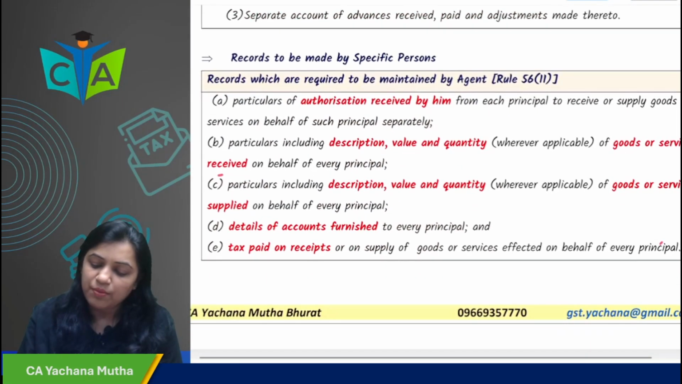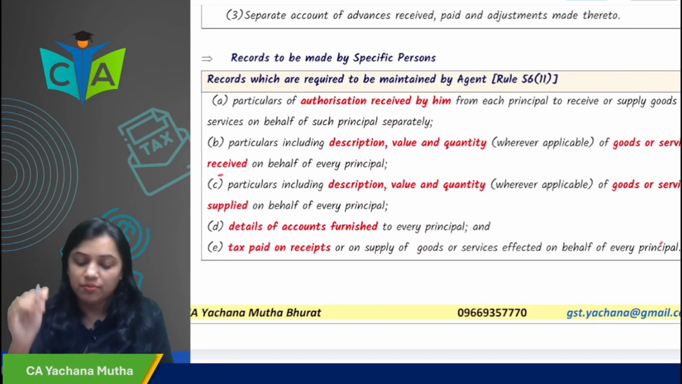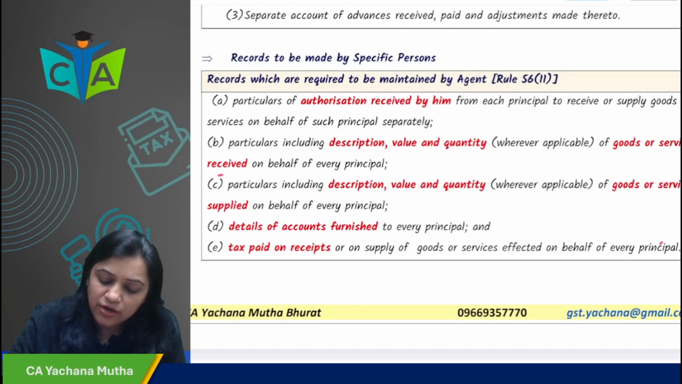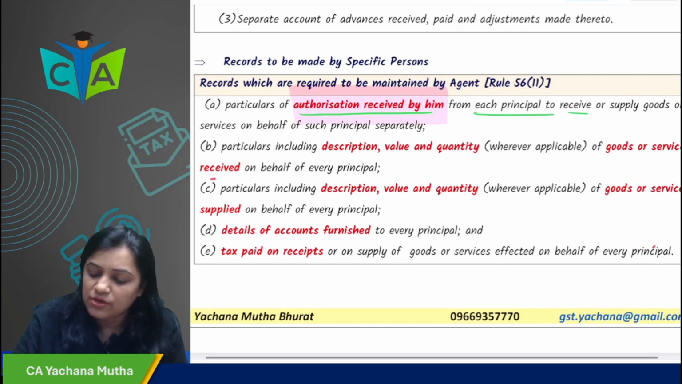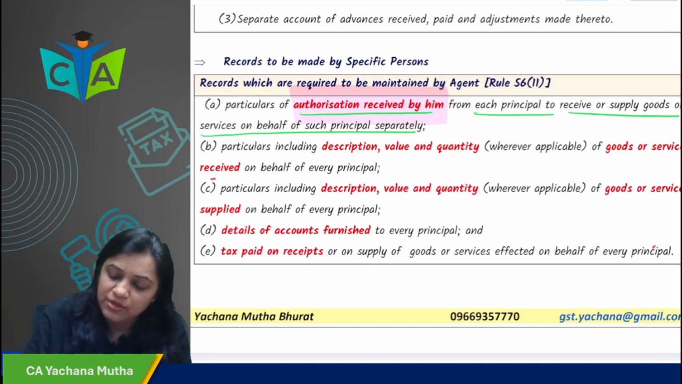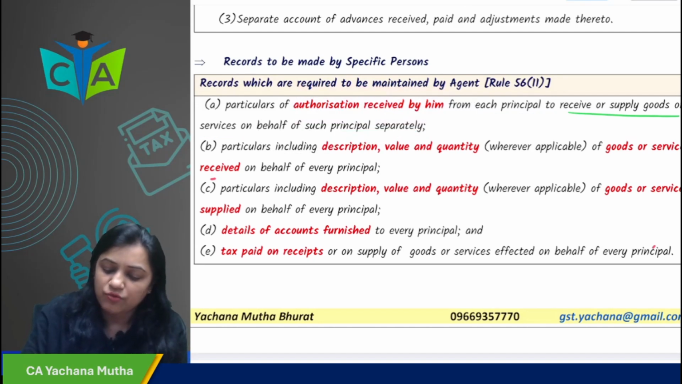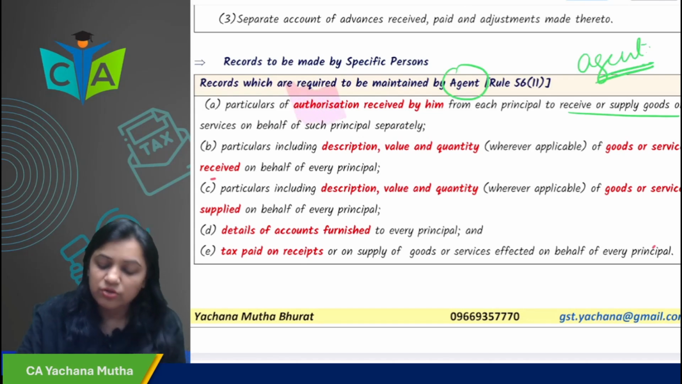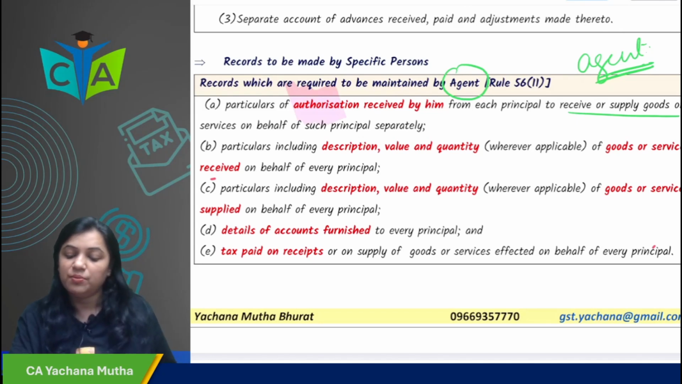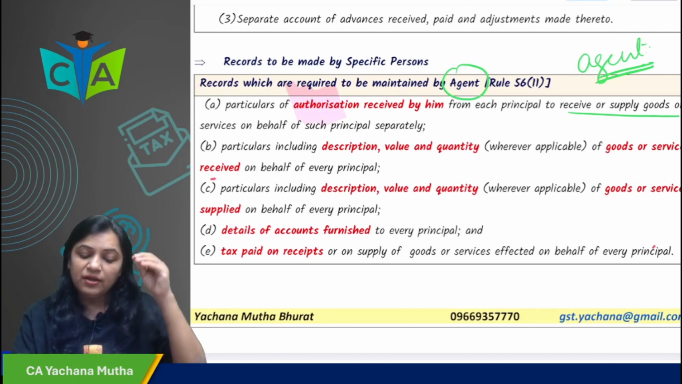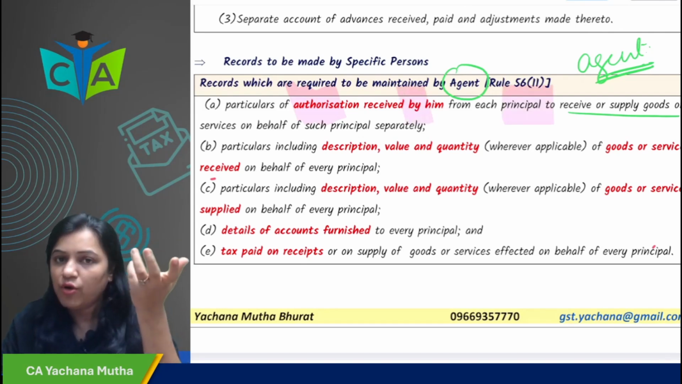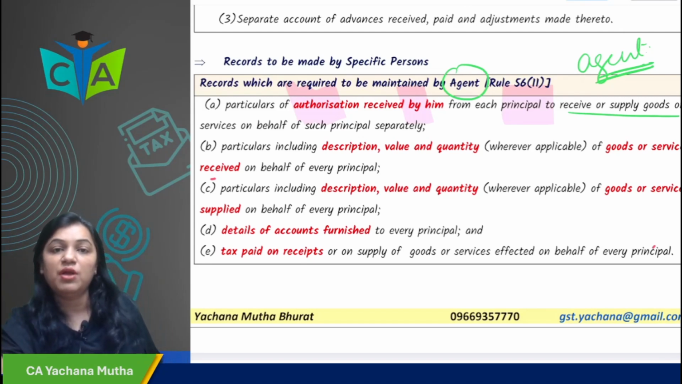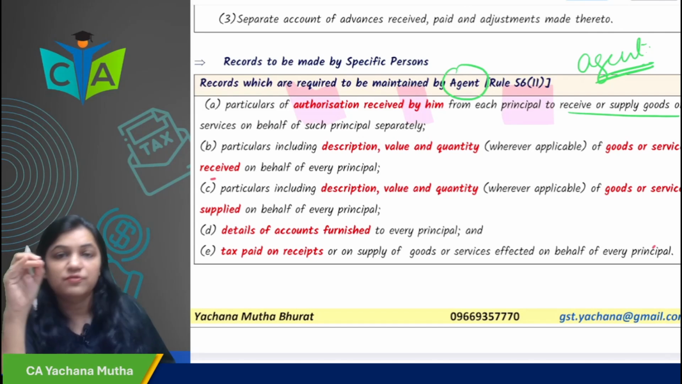So the records which are to be maintained by specific persons. In case of an agent, the records are the particulars of authorization received by him from each principal to receive or supply goods or services on behalf of the principal, separately. What records are to be maintained by the agent? He must have received authorization from all the different principals, so he has to maintain records for the authorization, received from each principal either to receive or to supply goods or services on behalf of the principal.